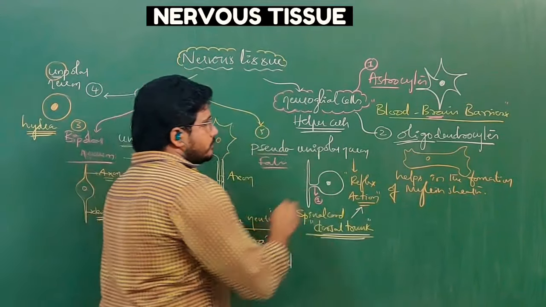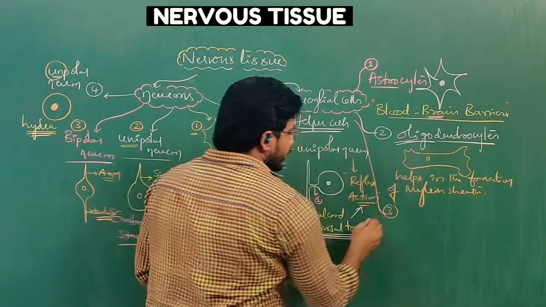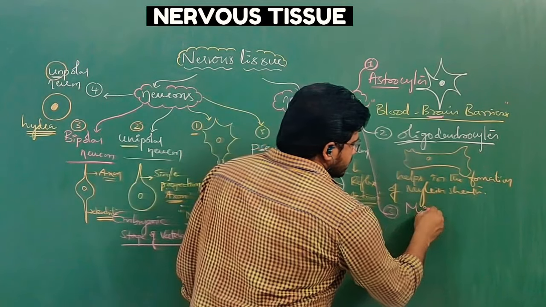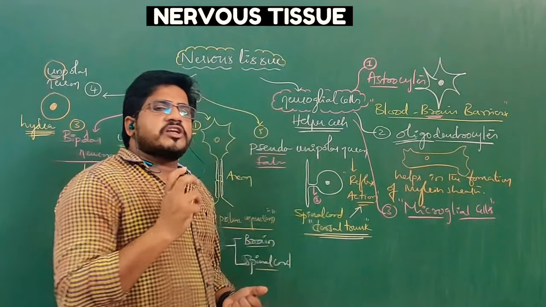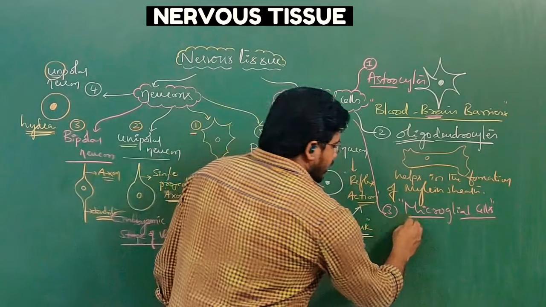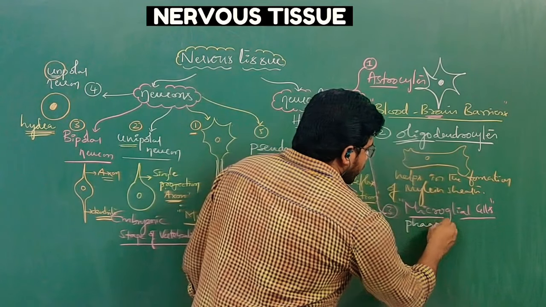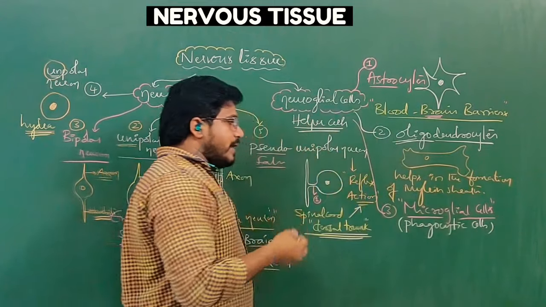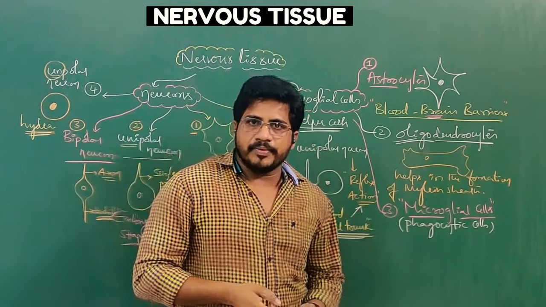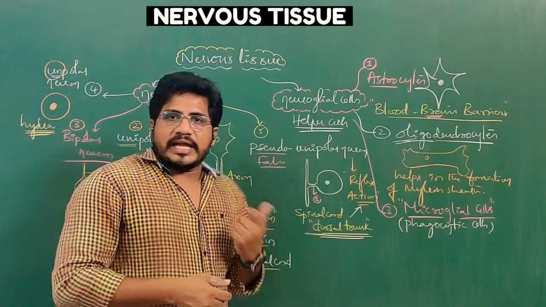And the third one is microglial cells. Microglial cells are specialized cells, we can call them phagocytic cells. In the brain, if any bacteria or germ particles have come, neurons cannot act on them.